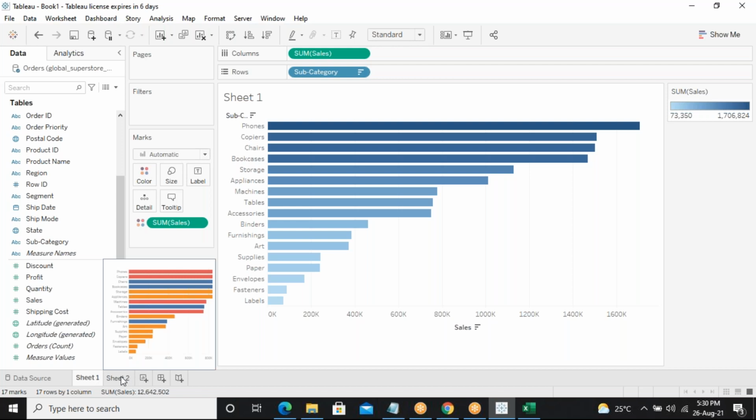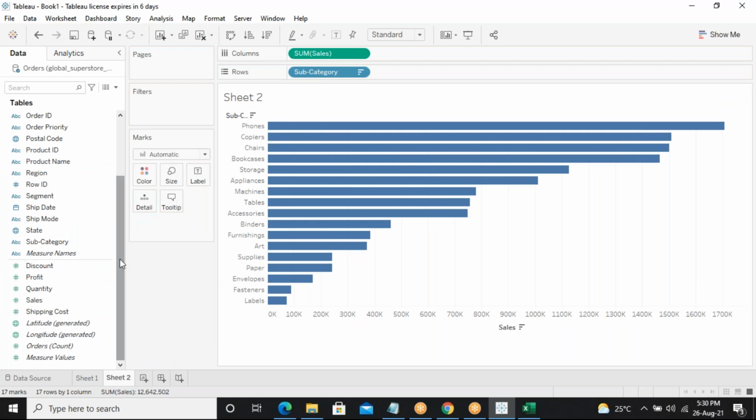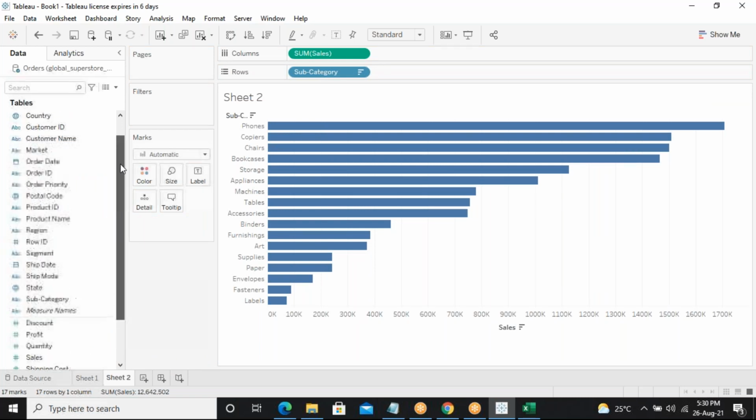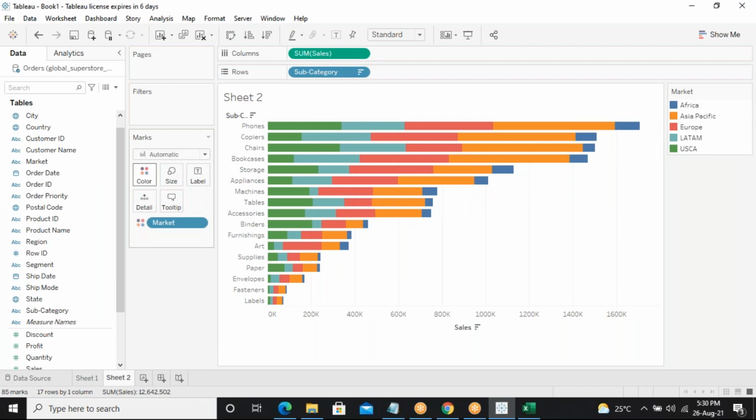And the same thing in the sheet too. What I'm saying here is I am taking from the dimensions, not from the measures. If I take anything from there, for example the market, and I drag and drop it into colors, now you see the blue stands for Africa, and then Asia Pacific, Europe, Latam, USCA.